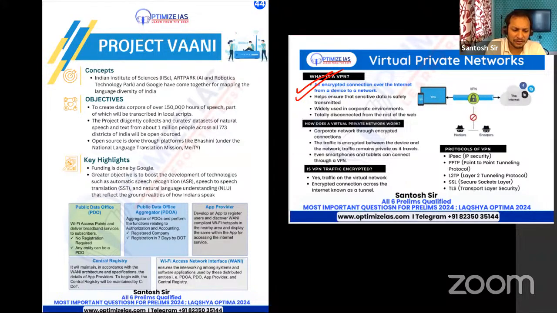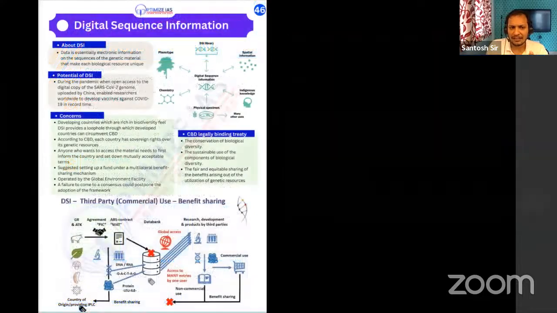Next, Project Vani. Project Vani is also important. It has been in the news for the last 1 year. UPSC is basically ignoring this topic, but this topic is very, very important. Here we are using AI to map the language diversity in India. Languages are mentioned in which schedule of the Constitution? This Project Vani is funded by Google. And we have other initiatives also like Bhashini. So you should have a look at them.